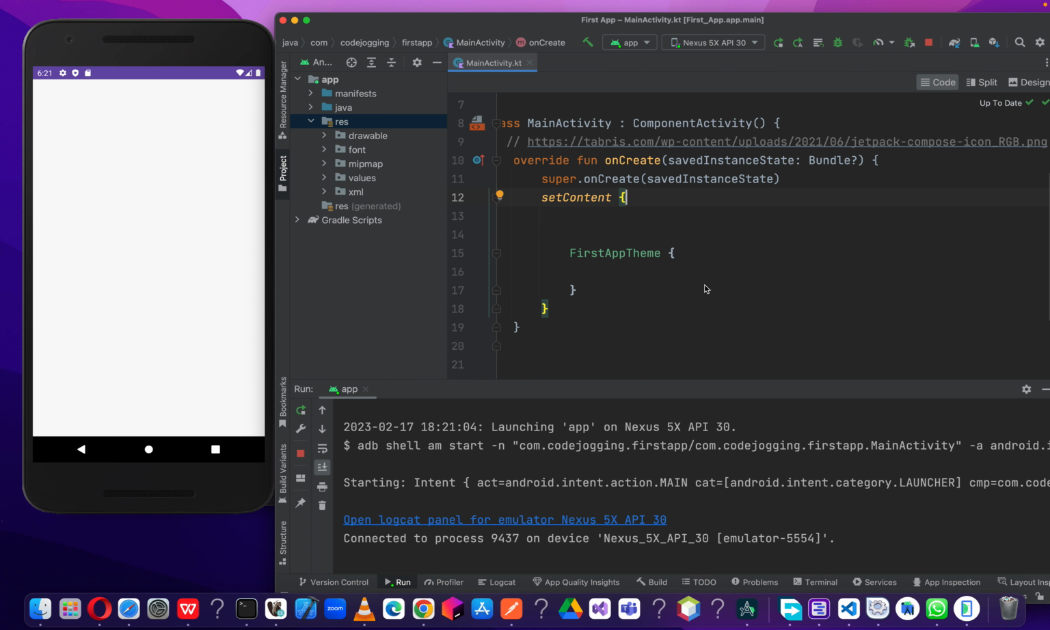Welcome to Code Jogging. In this video, I'm going to show you how to import an image and then also preview or display an image in your app using Compose UI.